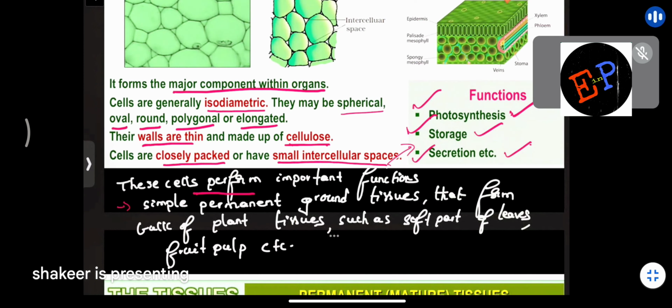So here I have already written something. The cells perform important functions. Simple permanent ground tissues that form the bulk of the plant tissues, such as the soft part of the leaves, fruit pulp, etc. So these are the regions where you will find parenchyma cells. Bulk of the plant tissues means in most regions of the plant you will find parenchyma cells only. Similarly, in the soft part of leaves and in fruit pulp you will also find parenchyma cells. Clear?